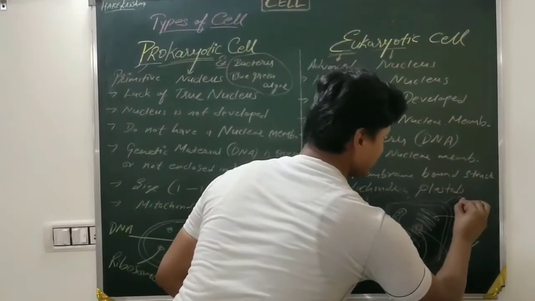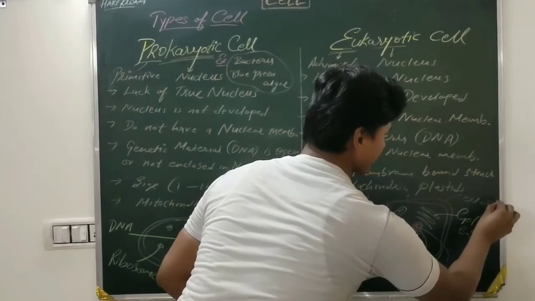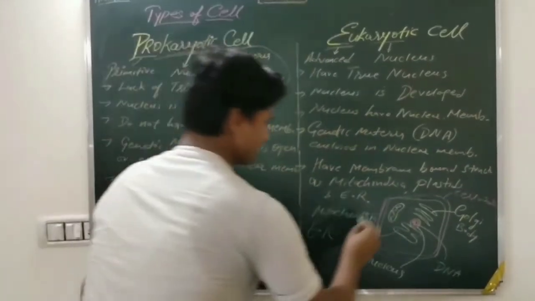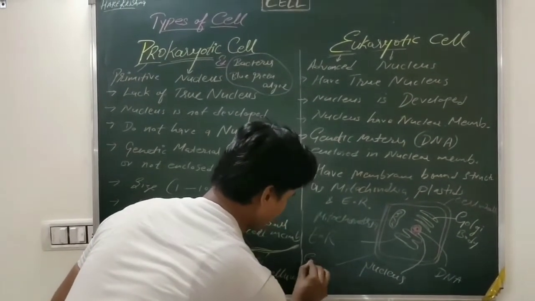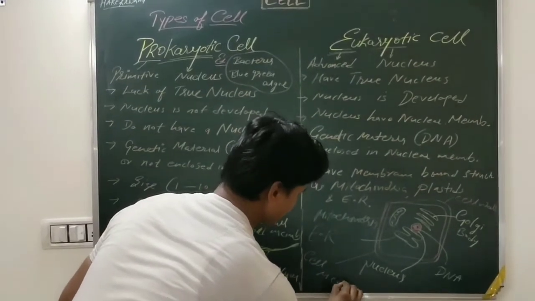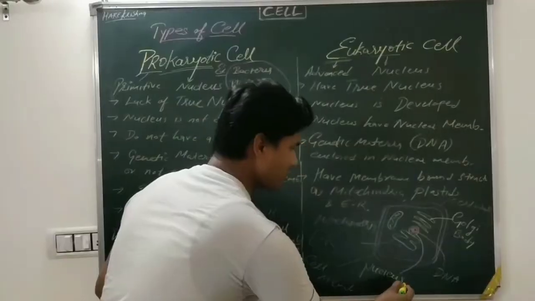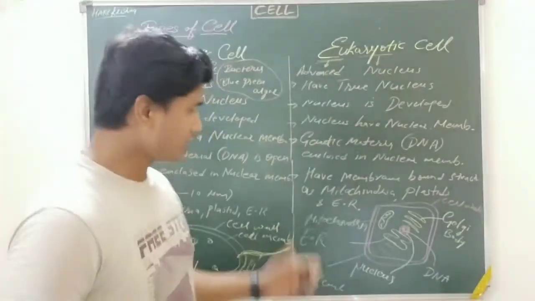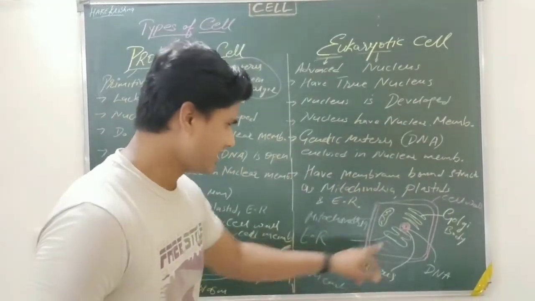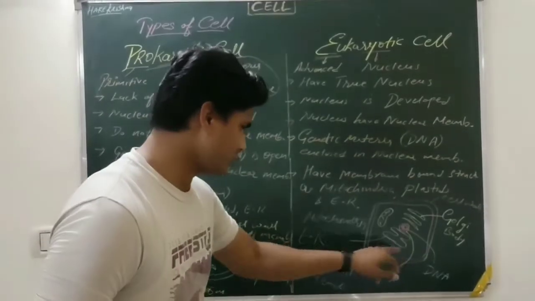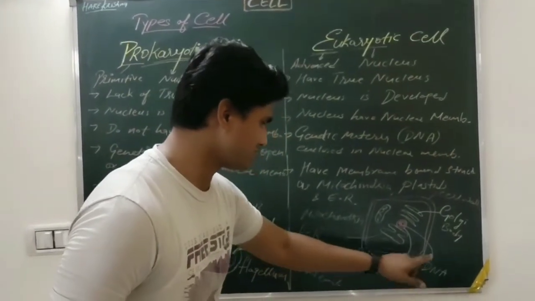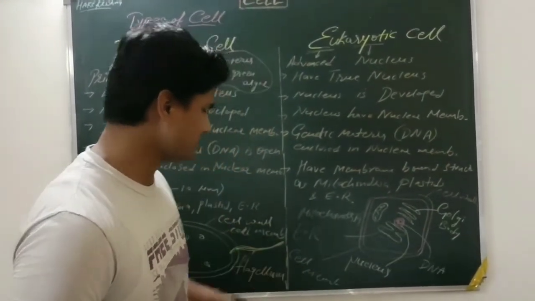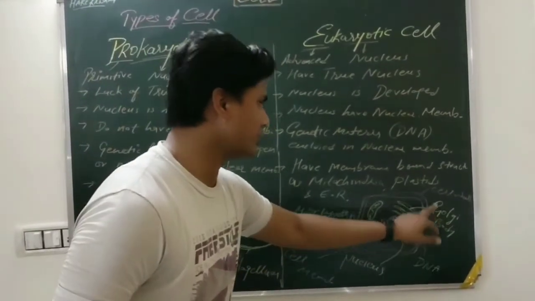cell wall, cell membrane, etc. So we can see it is a eukaryotic cell, so it contains all the cell organelles like mitochondria, endoplasmic reticulum, vacuole, nucleus, DNA which is enclosed in the nuclear membrane, cell membrane, Golgi body, cell wall.